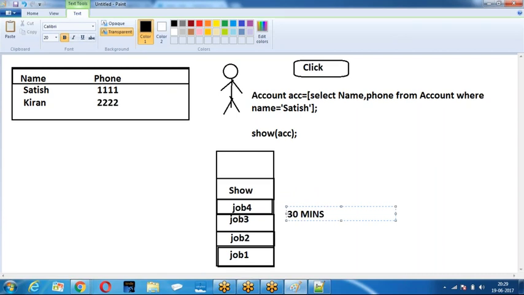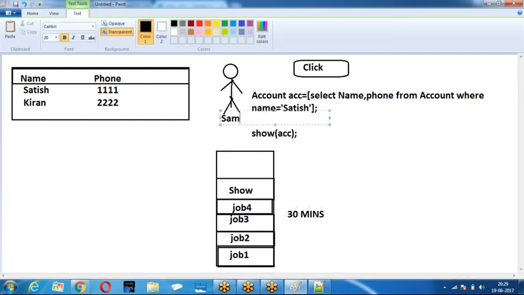When you are in the queue, I cannot say when you will execute. You may execute instantly, after 1 minute, after 5 minutes, after 10 minutes, after 1 hour, after 24 hours. I am not sure. You are added to the queue, you are waiting in the queue. Asynchronous operations are not executed instantly. They are added to the queue, and based on the availability of resources, they will execute. Now, let us assume they are taking 30 minutes.